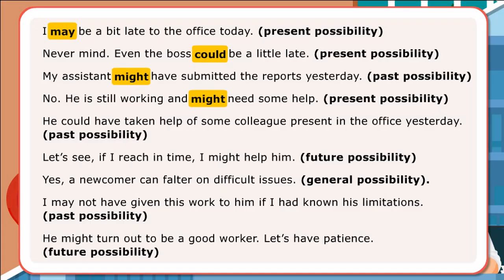Present possibility. He could have taken help of some colleague present in the office yesterday. Past possibility. Let's see, if I reach in time, I might help him. Future possibility. Yes, a newcomer can falter on difficult issues. General possibility. I may not have given this work to him if I had known his limitations. Past possibility. He might turn out to be a good worker. Let's have patience. Future possibility.